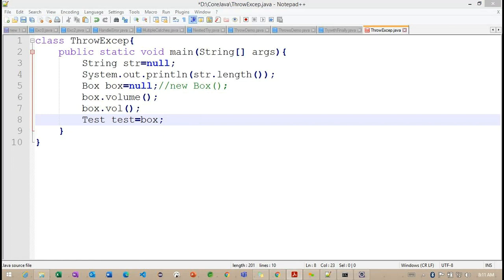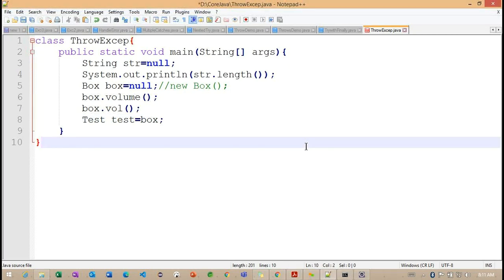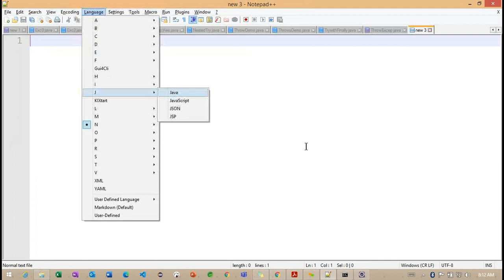Just now I explained validation exception, or we can go for username not found or password not found, some authentication failure exception. So we can work with custom exceptions based on the application. We are going to have different types of exceptions, so first we'll check with a simple example how we can work with our custom exception.